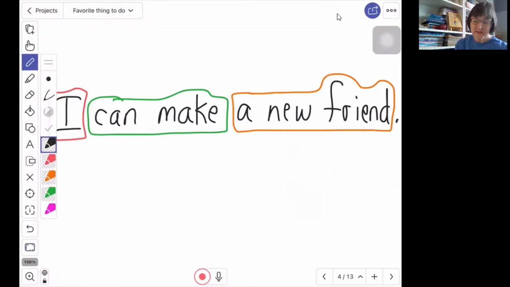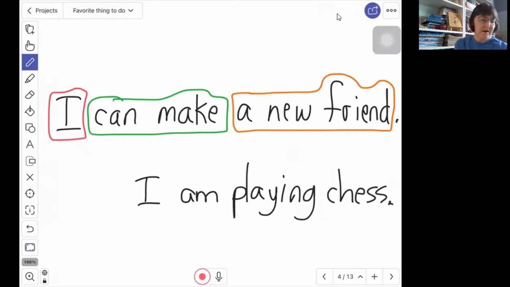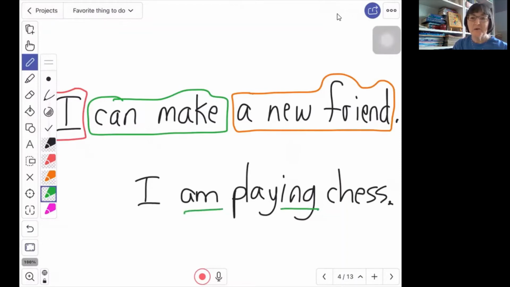Now I'm going to write, "I am playing chess." Here, what is the verb? Well, we see the ing word. We look at the word in front of it: am, is, are, was, were, will, be.